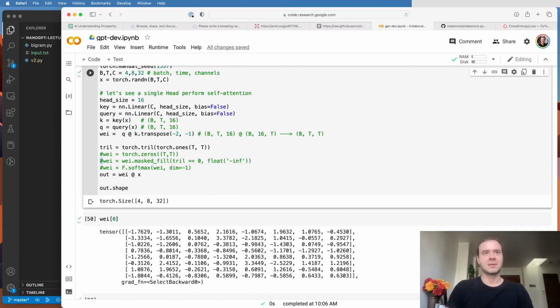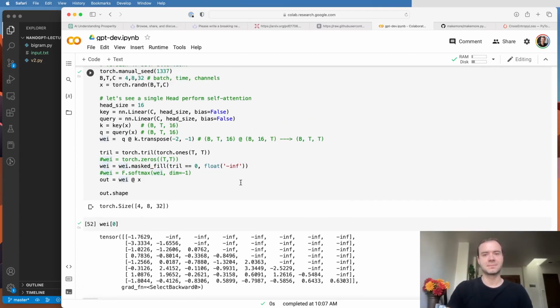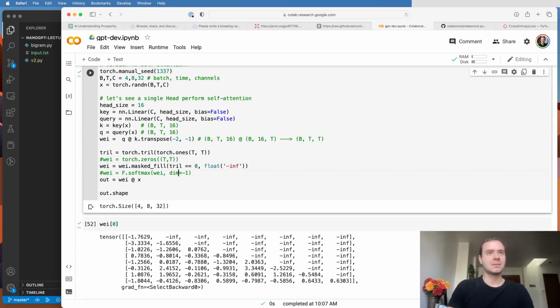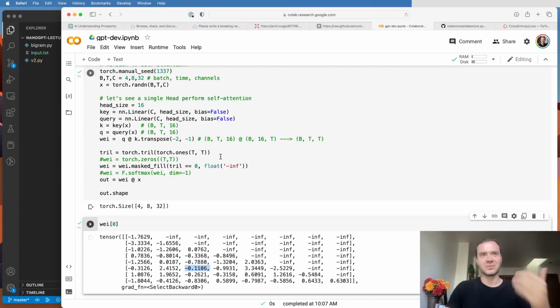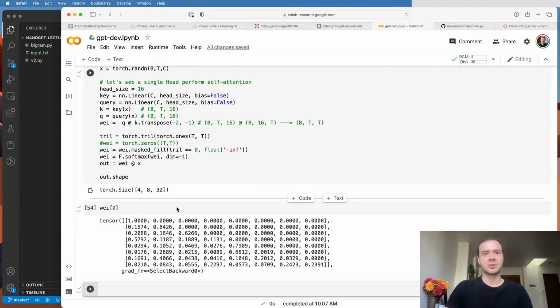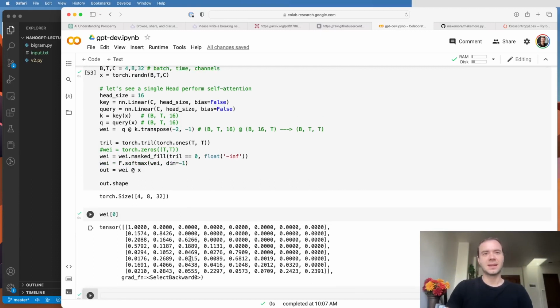But now, if I'm the 5th node, I will not want to aggregate anything from the 6th node, 7th node, and the 8th node. So actually we use the upper triangular masking. So those are not allowed to communicate. And now we actually want to have a nice distribution. So we don't want to aggregate -0.11 of this node, that's crazy. So instead we exponentiate and normalize, and now we get a nice distribution that sums to 1. And this is telling us now in a data-dependent manner how much information to aggregate from any of these tokens in the past.